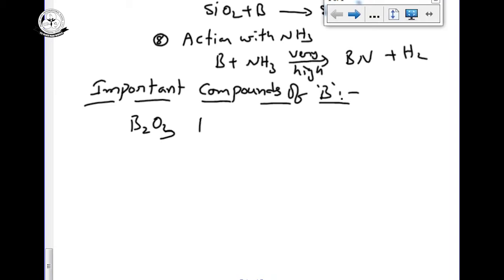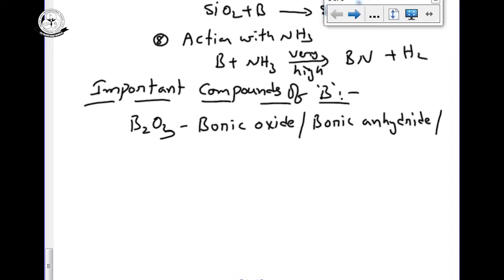Simply this name is boric oxide, or another name is boric anhydride, or one more name is boron sesquioxide.